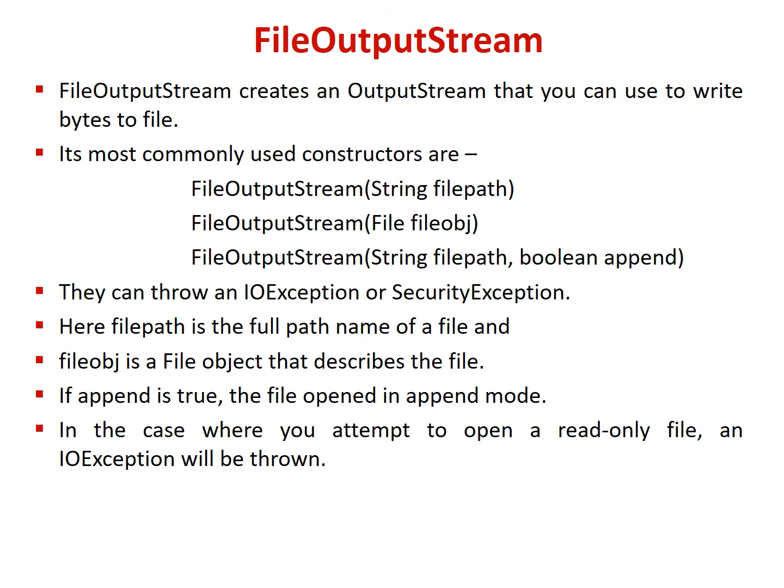Here, filePath is the full path name of a file, and fileObj is a file object that describes the file. If append is true in the third constructor, the file is opened in append mode. In the case where you attempt to open a read-only file, an IO exception will be thrown.